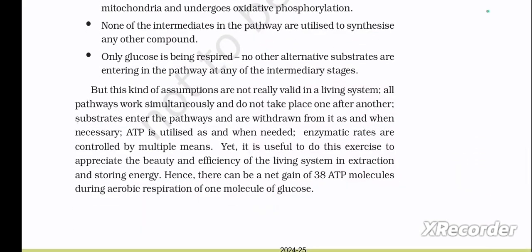No other alternative substrates are entering the pathway at any of the intermediary stages. But these kinds of assumptions are not really valid in a living system. All pathways work simultaneously and do not take part one after another. Substrates enter the pathway and are withdrawn from it as and when necessary. ATP is utilized as and when needed. Enzymatic rates are controlled by multiple means. Yet it is useful to do this exercise to appreciate the beauty and efficiency of the living system in extracting and storing energy. Hence, there can be a net gain of 38 ATP molecules during aerobic respiration of one molecule of glucose.